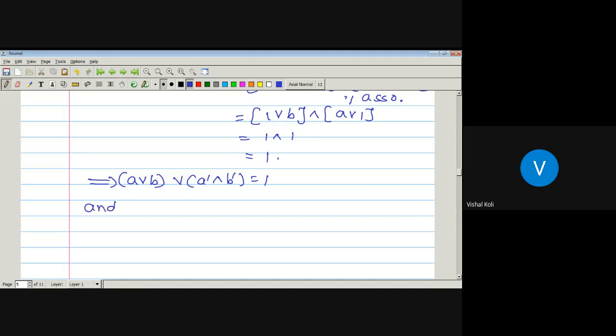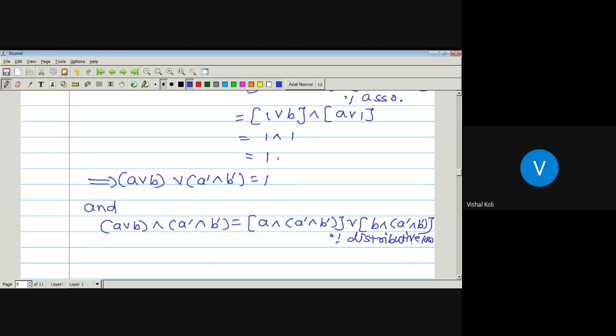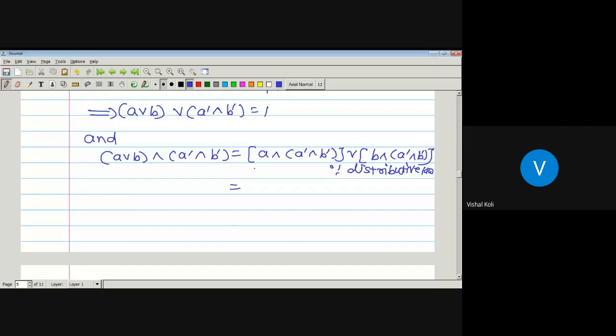Now consider A join B meet A complement meet B complement. Again here we have to use the distributive property. So here, (A meet A complement meet B complement) join (B meet A complement meet B complement), which is by the distributive law. Again use the associative law.